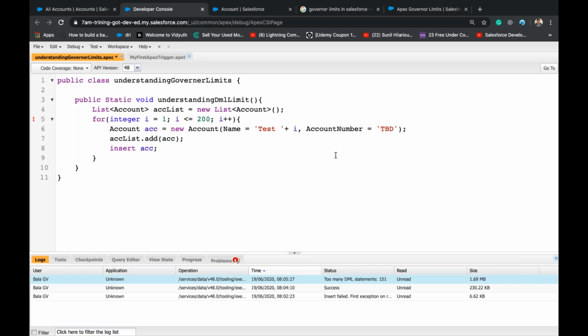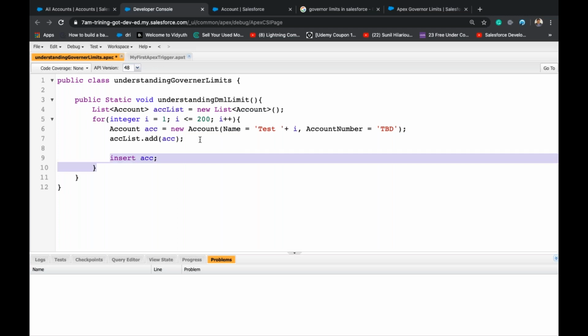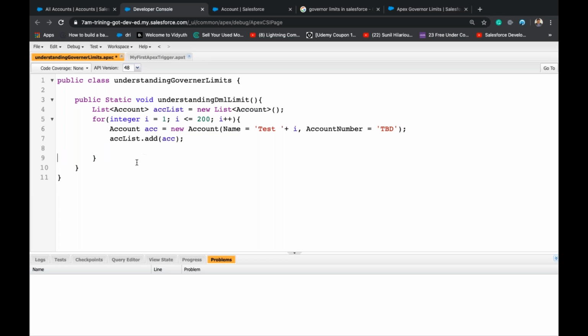When you're writing the code, if you see issues like this, don't panic. This developer console is an auto compiler, so it will always compile and throw you errors automatically. After you write the correct syntax, the errors will go off. I'll move this insert outside the for loop, outside the container. So now I'll see an error.